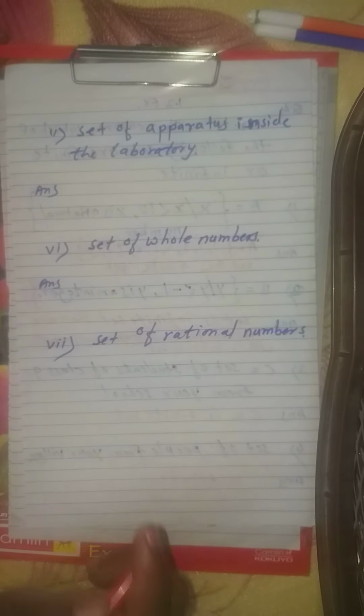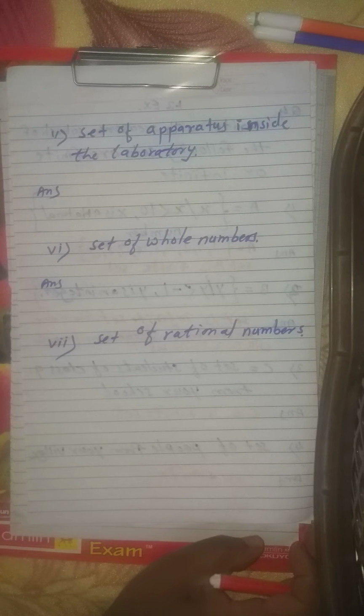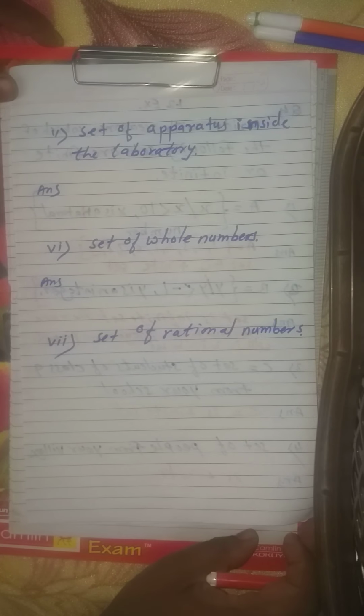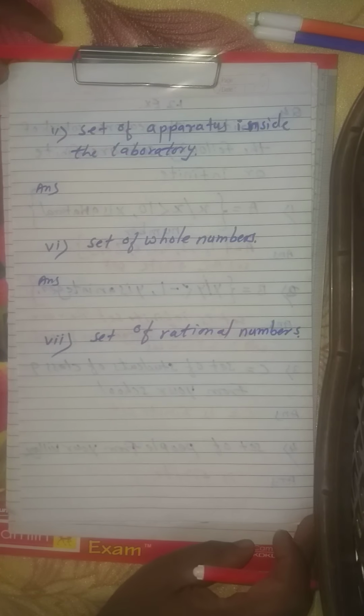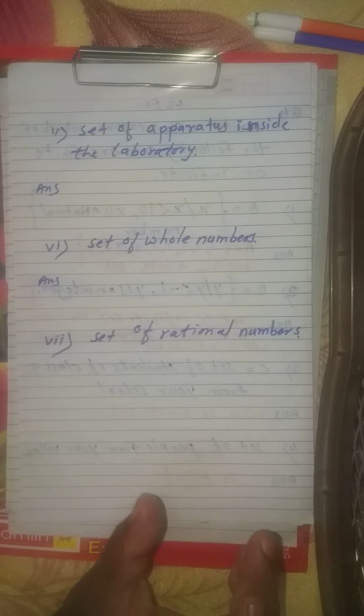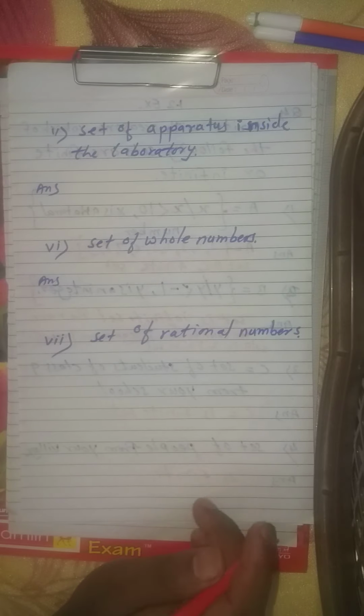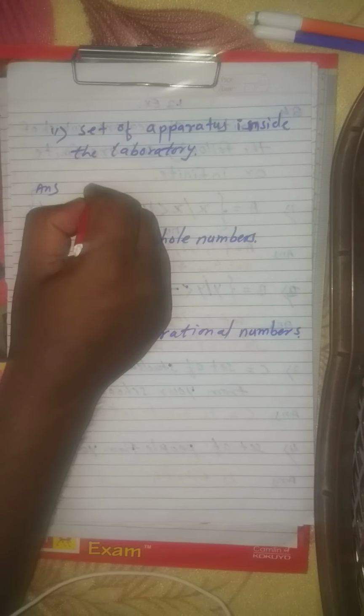So the next question is what? Set of apparatus inside the laboratory. Now dear students, in our school there is a science laboratory. There are so many apparatus, the things we use during science practicals, and they are called apparatus. Apparatus are also listed in one register inside the science laboratory and they can be counted. So this set is also a finite set.